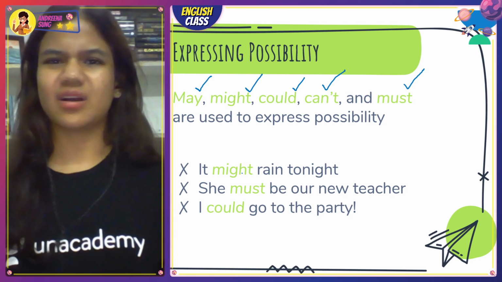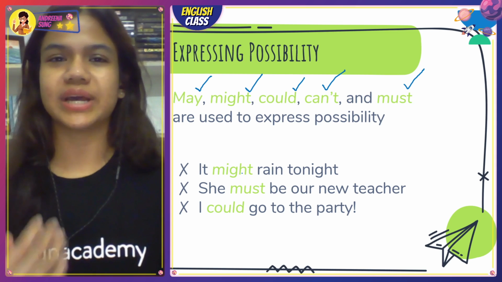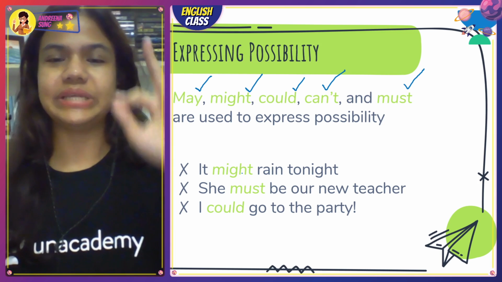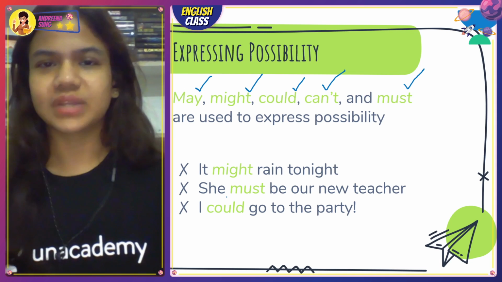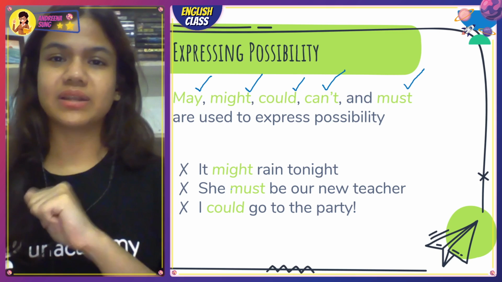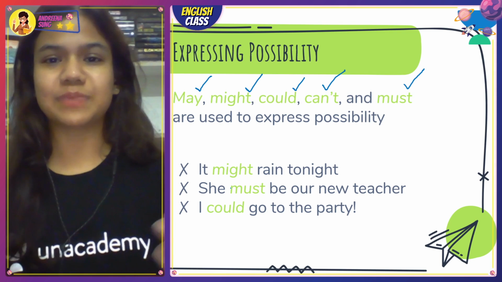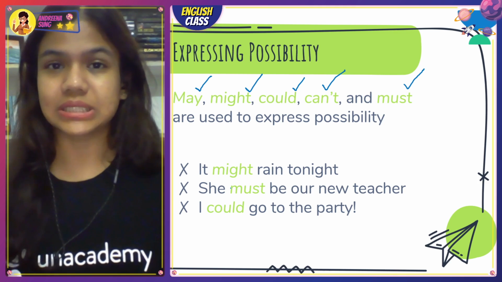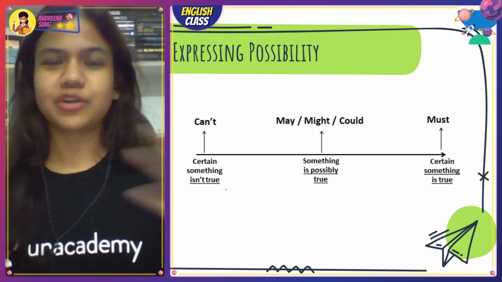It might rain tonight, yeah. I'm not sure. It's possible it will rain at night. It happens a lot, especially during August and September. She must be our new teacher. Meaning I'm 100% sure she is, or she must be our new teacher. I could go to the party. I definitely could. I can go to the party. Whether I should go or not, that is the bigger question, right? So what exactly are the modals that we use for expressing possibility? May, could, can't, or must, right? Let's take a look at, this is my favorite, diagram.